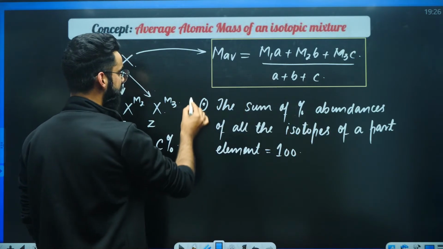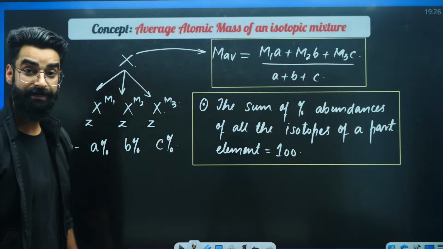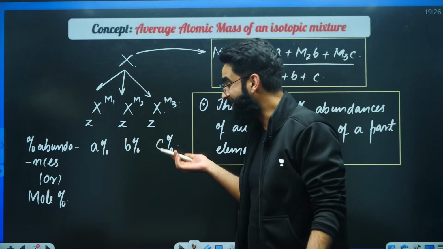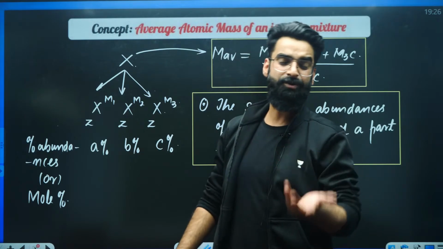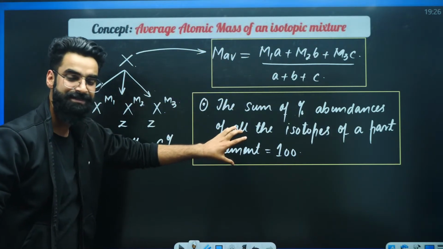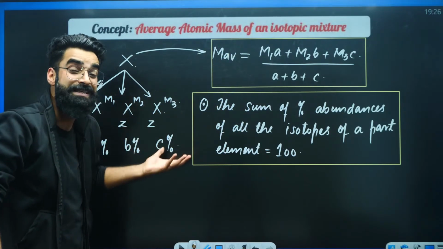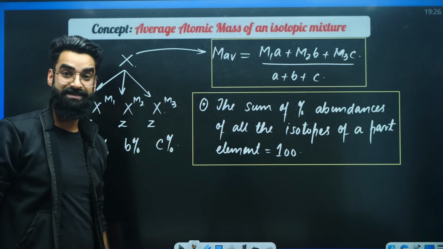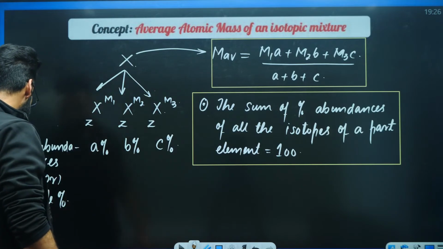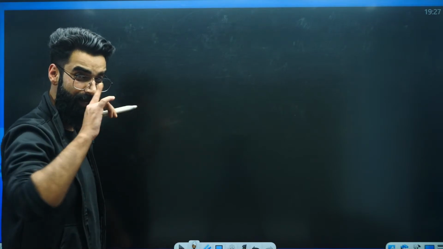Now let's try to understand all these things a bit more in detail. Let's try to understand what these percentage abundances are, and what kind of questions can be asked from these 3 points. These are only 3 points which you need to know. Now we have to use these concepts in the questions, and how exactly? For that, let me make this concept a bit more clear to you. Have a look, people. Understand properly.